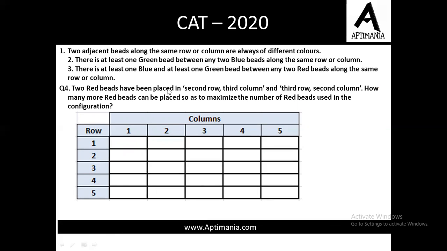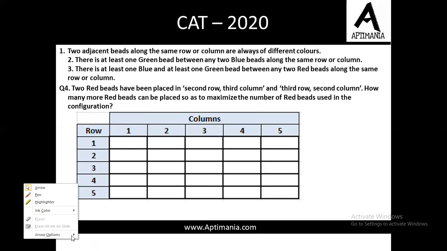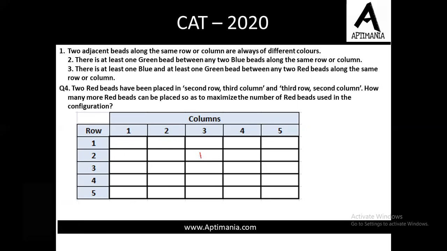2 red beads have been placed in second row and third column. Now this is the second row, and the third column is this. So here we have placed a red bead, and third row and second column. So this is third row and second column. Here also we have placed a red bead. Now we need to maximize the number of red beads. So R, let it be B, G, and then R. Fine. B, G, or R. So we have 1, 2, 3, and 4 R till now.